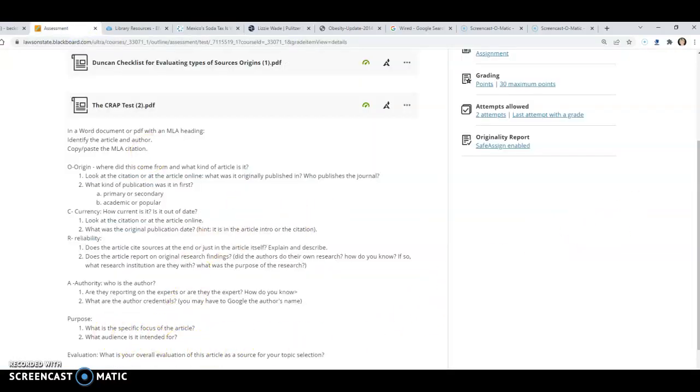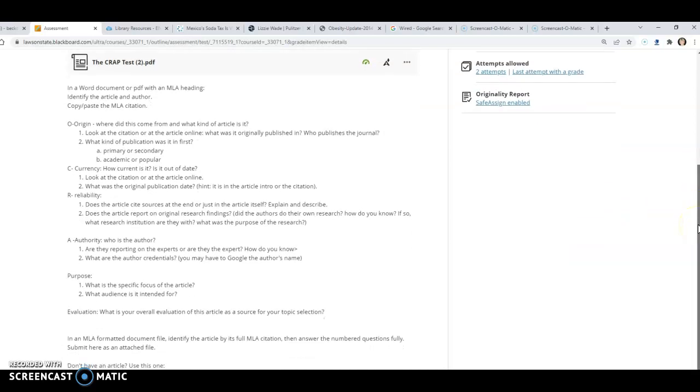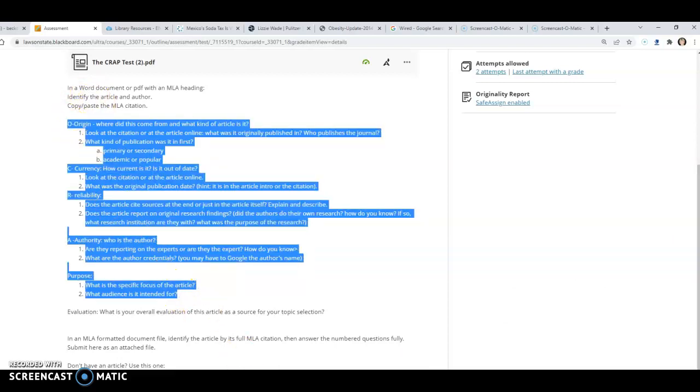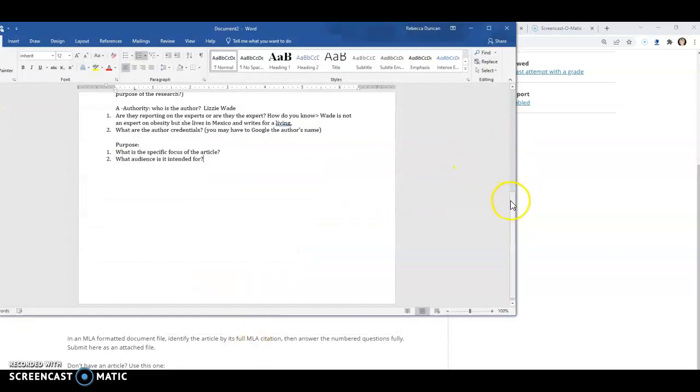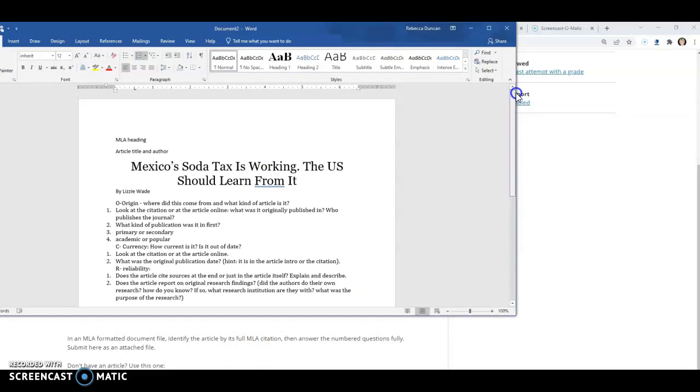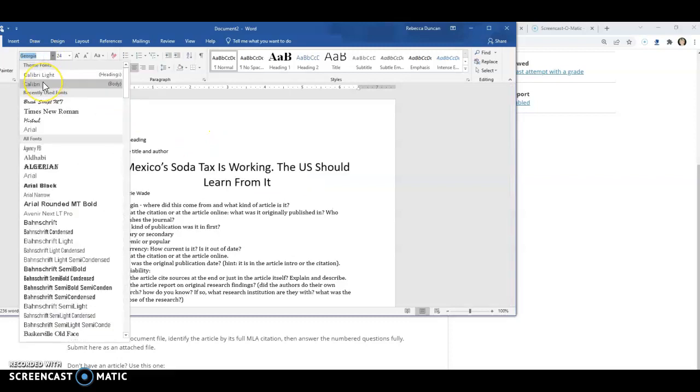It's going to say that here at the bottom, right? Identify the article by its full MLA citation. And also you want to take this information here that's required and pretty much copy paste it into a Word document. Don't forget that you have to have an MLA heading, and I'm going to change this into the font that matches the rest.